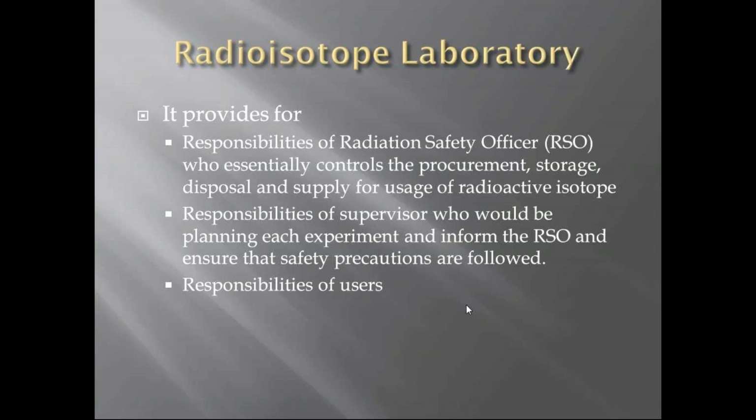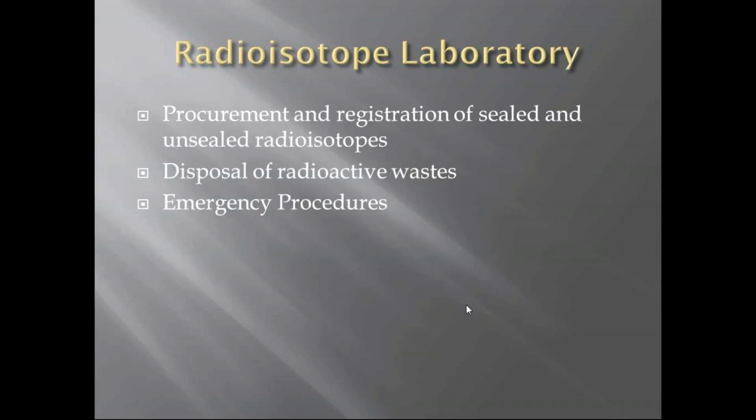Responsibilities of the supervisor. The supervisor is a lecturer, teacher, or professor who would be planning each experiment, informing the RSO, and ensuring that safety precautions are followed. So the supervisor has to report to the RSO. So the moment you are going for a radioisotope, you will have to appoint a radiation security or safety officer. Without that, you cannot function. Then these two guidelines provide for the responsibility of the users.